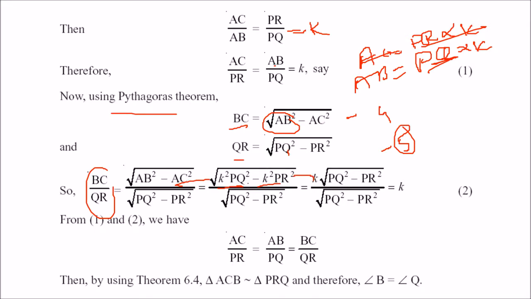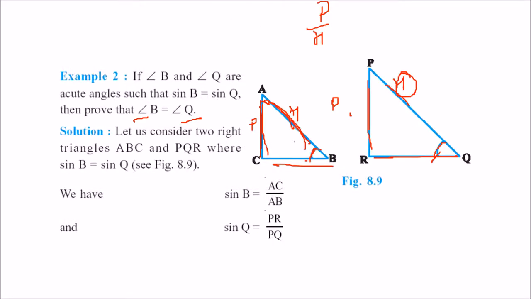Take K square out as common; under root of K square is K. The rest gets cancelled out. So BC by QR is also K. So AC by PR, AB by PQ was K, and again we have found that BC by QR is equal to these two. So these two triangles are similar. Once the triangles are similar, the angle B has to be equal to angle Q.